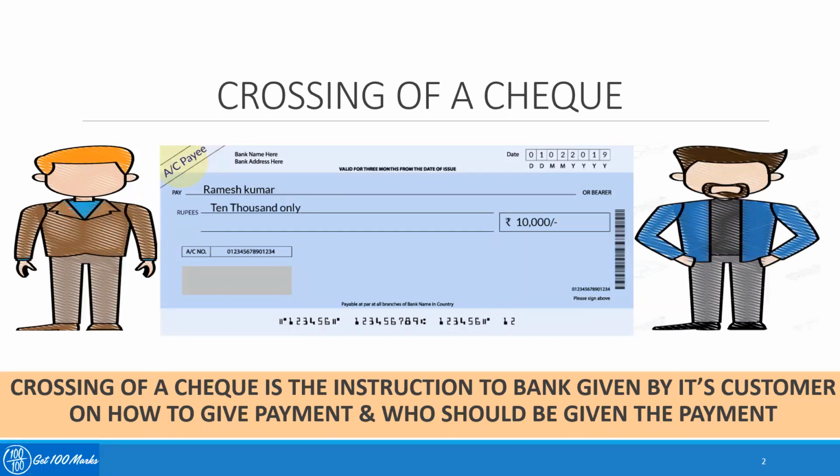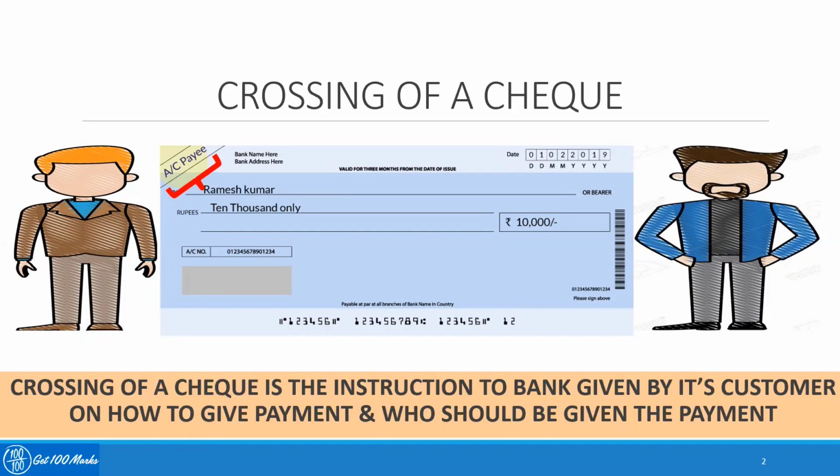Crossing of a check is the instruction to the bank given by its customer on how to give payment and who should be given the payment. You can see the example here where one person gives a crossed check to another person with two transverse lines drawn on the face of the instrument with "account payee" written inside it. It means that the check is crossed and can be paid only to a person called Ramesh